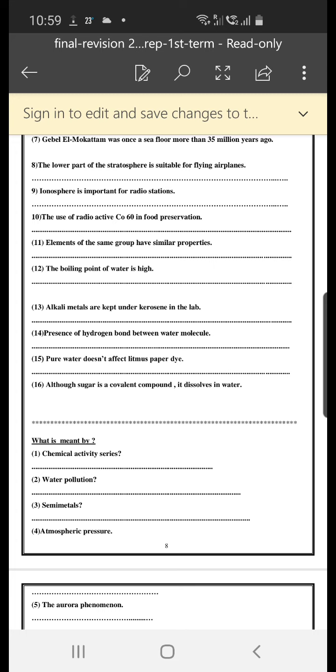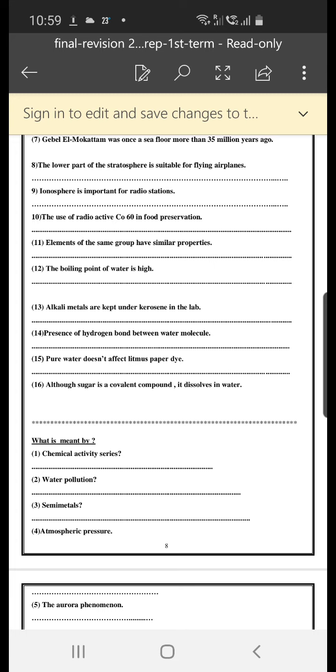Ionosphere is important for radio stations. The answer is because it has a lot of charged ions, which are important in reflecting radio waves and help in broadcasting. Number 10, the use of radioactive cobalt-60 in food preservation.